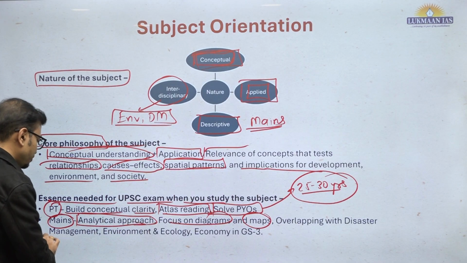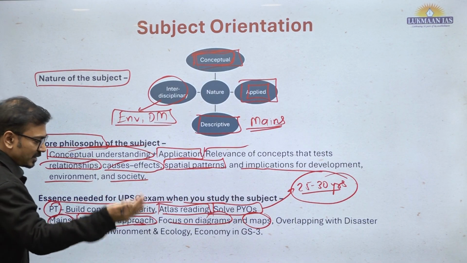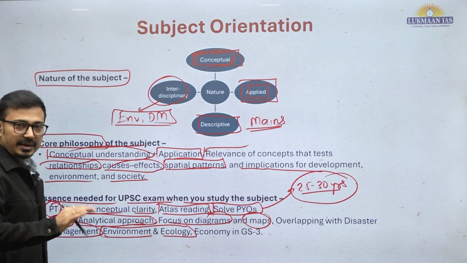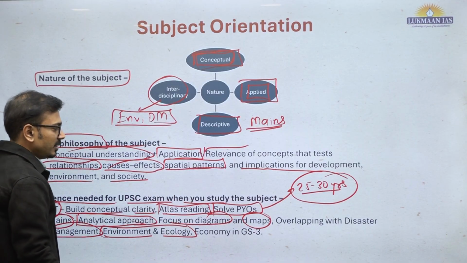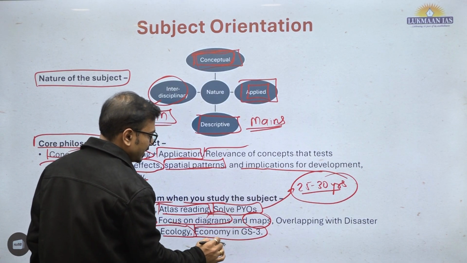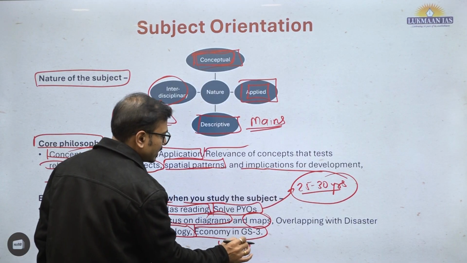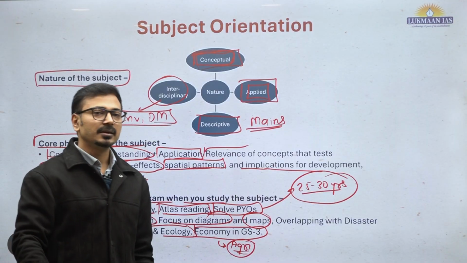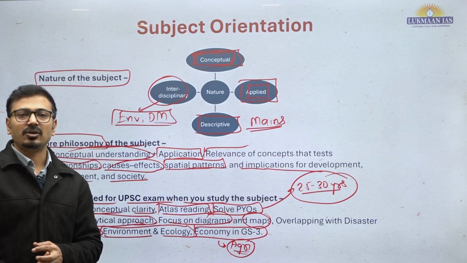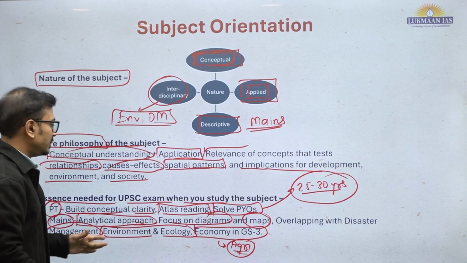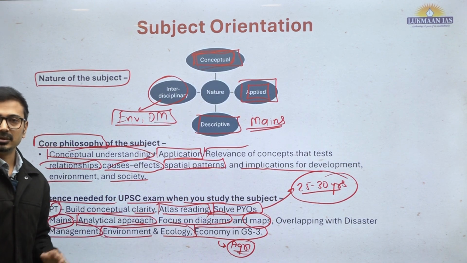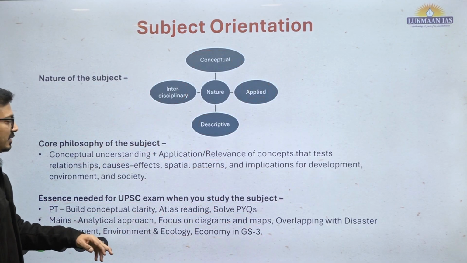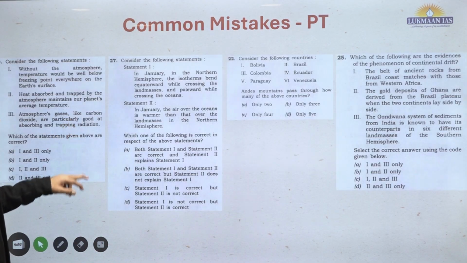Overlapping with the disaster management part, just now we talked about this, the geophysical phenomena and different disasters. Environment and ecology, environmental hazards, again the different kinds of environmental hazards are there. And economy in GS3, especially the agroecology or agriculture part, has overlapping because primary activities and their location, green revolution type questions, or food grain production. So yes, it also has overlapping in the GS3 economy paper. Okay, so in this manner we should understand the nature of the subject that we are discussing.